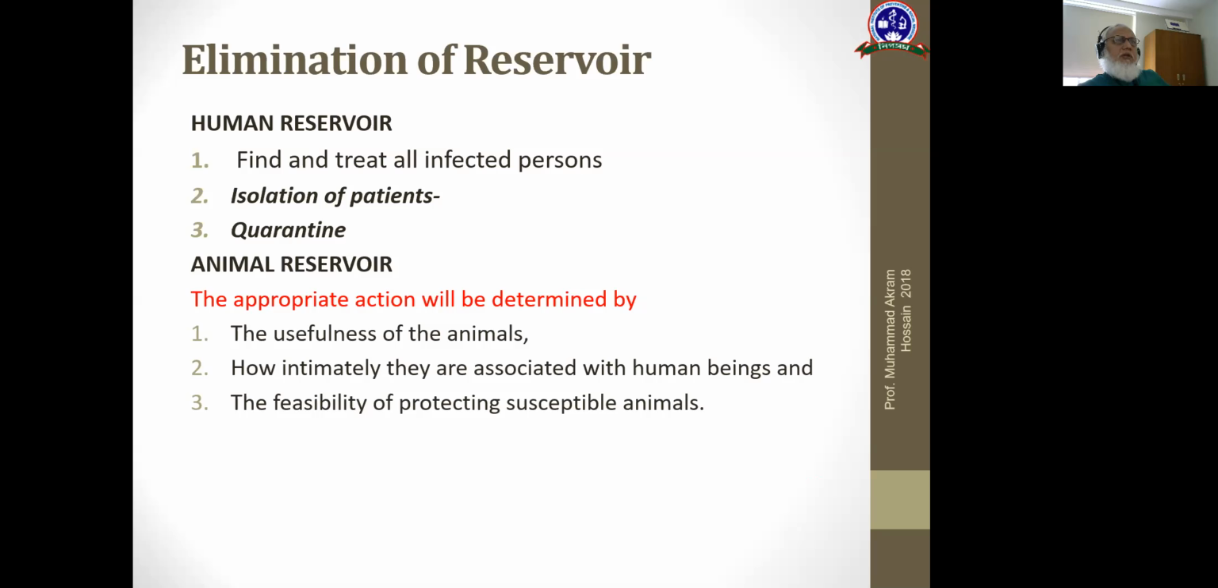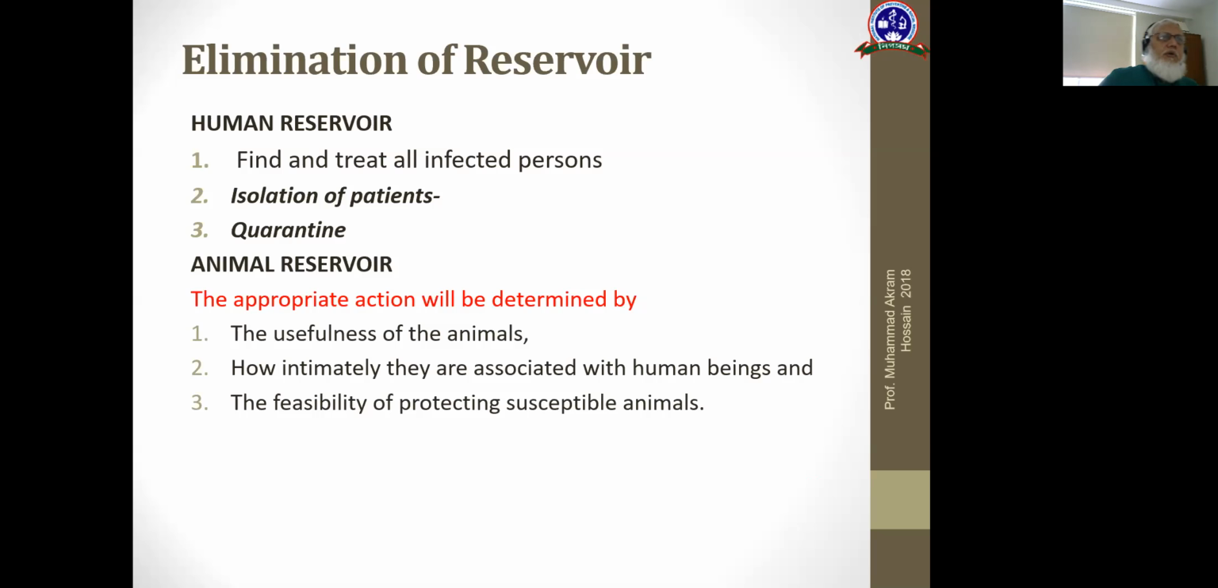Animal reservoir: if there is any animal reservoir, then appropriate action will depend on the usefulness of the animal, how intimately they are associated with human beings, and feasibility of protecting the susceptible animal. You can see this in rabies cases. If the dog is very useful, then you will have to vaccinate the dogs. If not that useful, previously you could kill the dogs or eliminate them like this.